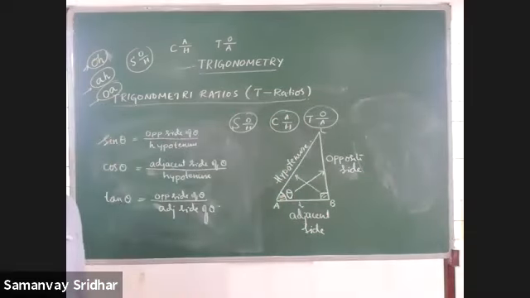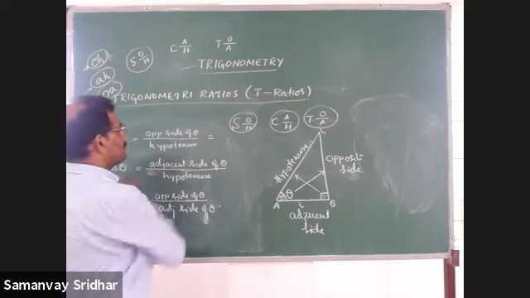You got it? After sin theta, cos theta and tan theta, three ratios are over. Now we have to go with another three. First of all, the opposite side of theta, what is that?